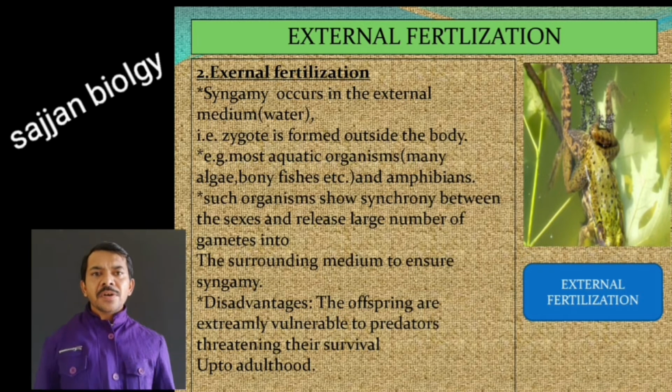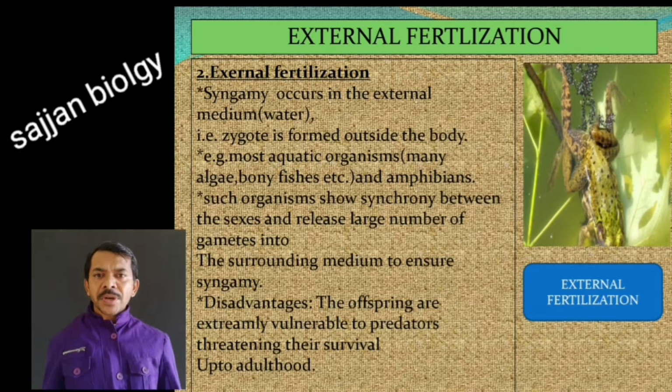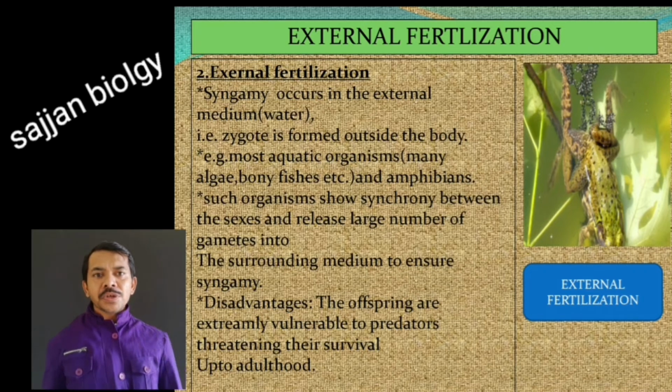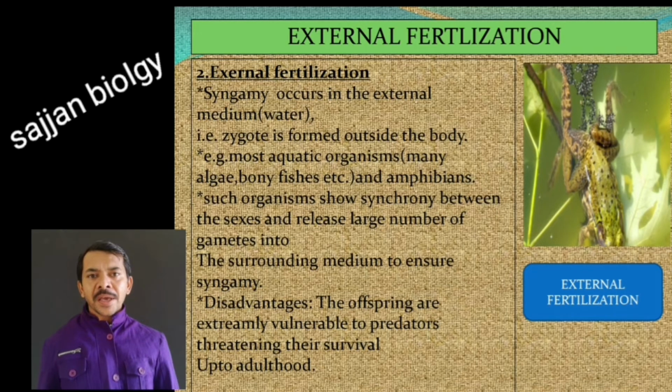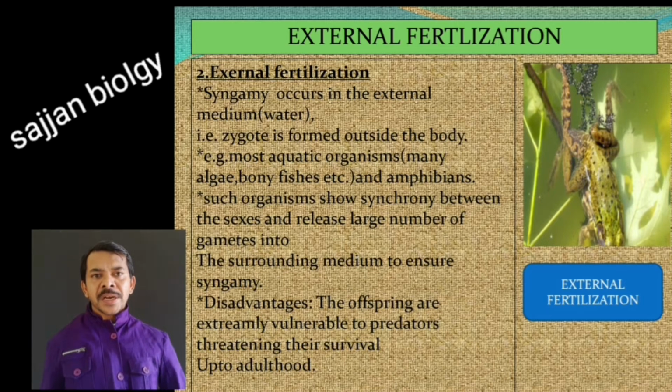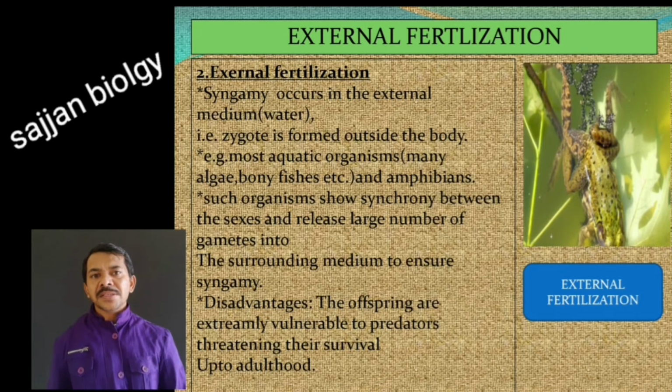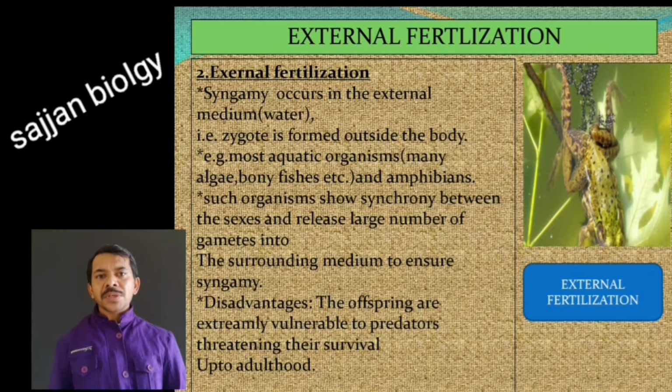So that is, zygote is formed outside the body, definitely. Because the fusion of gametes takes place outside the body, always the zygote also has to be formed outside the body of an organism. Example, most aquatic organisms, many algae, bony fishes, and amphibians. Such organisms show a synchrony between the sexes and release a large number of gametes into the surrounding medium to ensure syngamy.